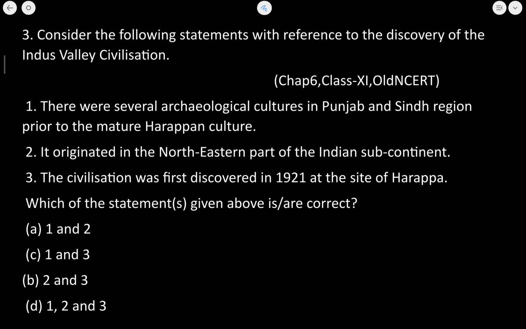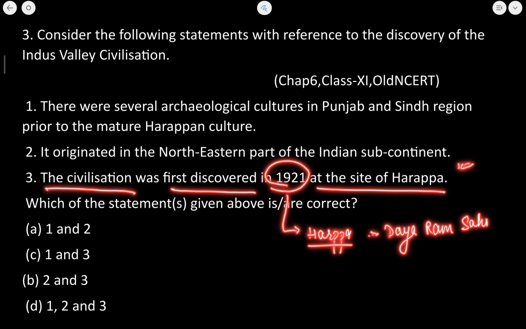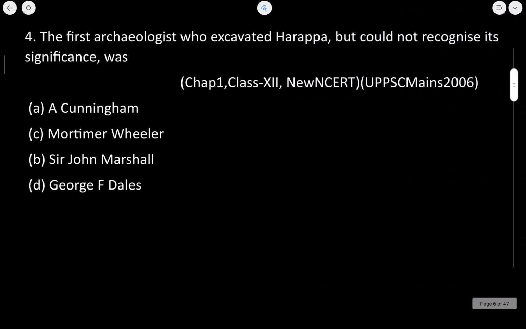Now the third statement: the civilization was first discovered in 1921 at the site of Harappa. Absolutely true. In 1921 the first site was excavated, that was Harappa, excavated by Daya Ram Sahni. Okay, so the third statement is correct, the second one is not correct, so 1 and 3 is the correct answer to this question. Let's now move to the next question.